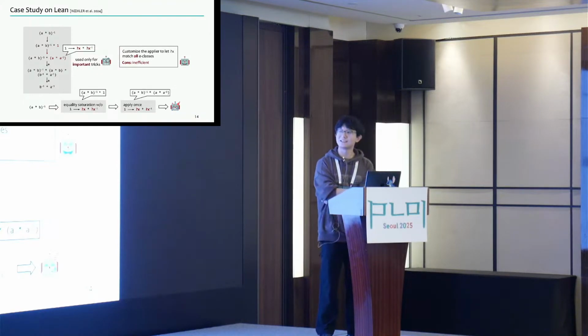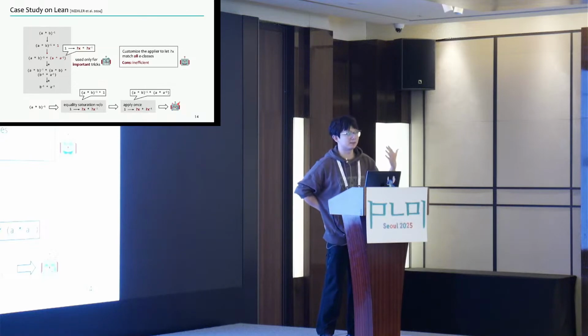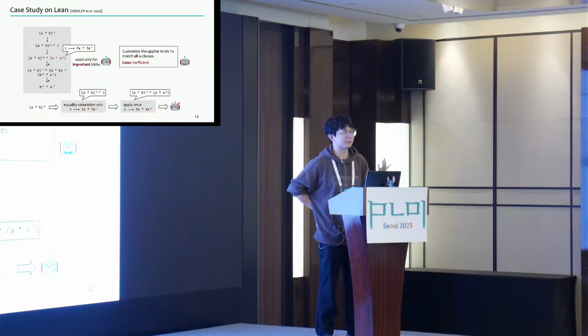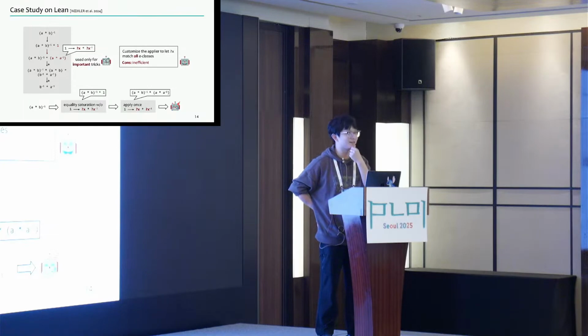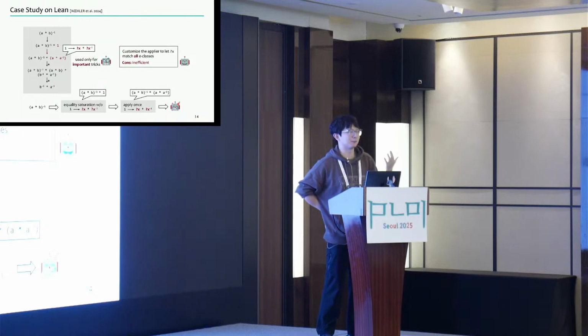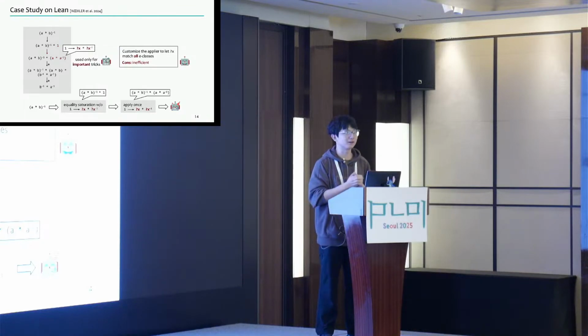Oh, that's a great question. I think a large language model can provide many different kinds of guidance. Here we just follow guided equality saturation to provide checkpoints. Its key advantage is that it can understand what should happen during the rewrite, so it can know which rewrite rules should be applied at which stage. But a key limitation is that it is too expensive, so we cannot invoke it many times. If in each round of equality saturation we query the large language model to select which rule to apply, the cost will be too high and we cannot afford it. So there should be a trade-off, but such guidance would definitely work.